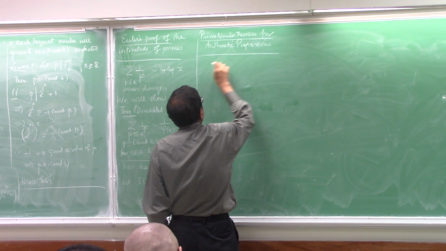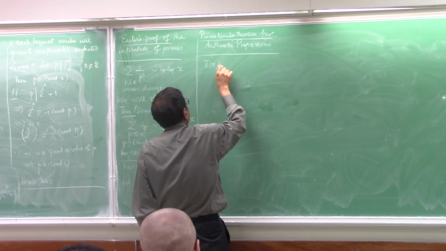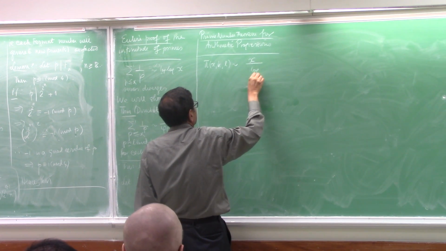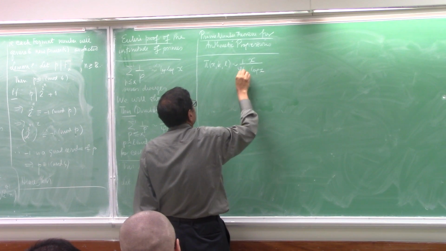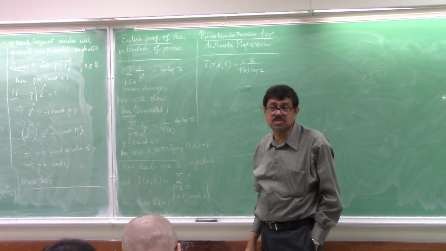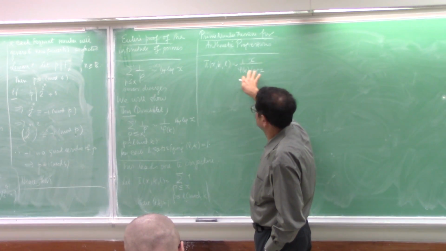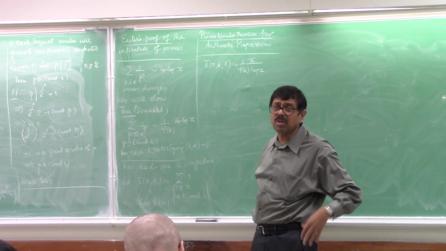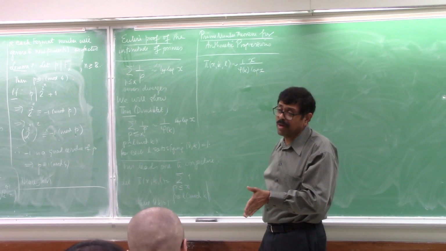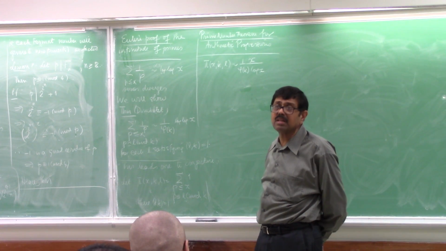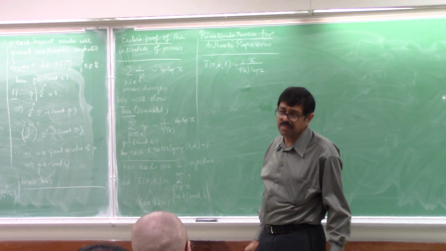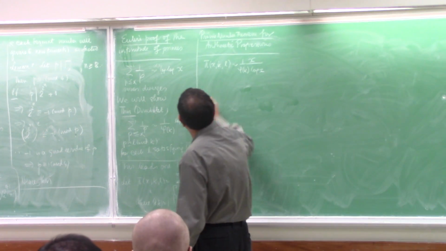The prime number theorem for arithmetic progressions says that pi(x; k, l) is asymptotic to, well, what you expect, the number of primes, x over log x, now divided by phi(k). In fact, we will prove this in a strong form. We can show that this is equal to that plus capital O of x e to the minus root log x, for every l relatively prime to k. And we can in fact make k go all the way up to a power of log x. So that's called the Siegel-Walfisz theorem. We will prove a uniform version of this called the Siegel-Walfisz theorem.